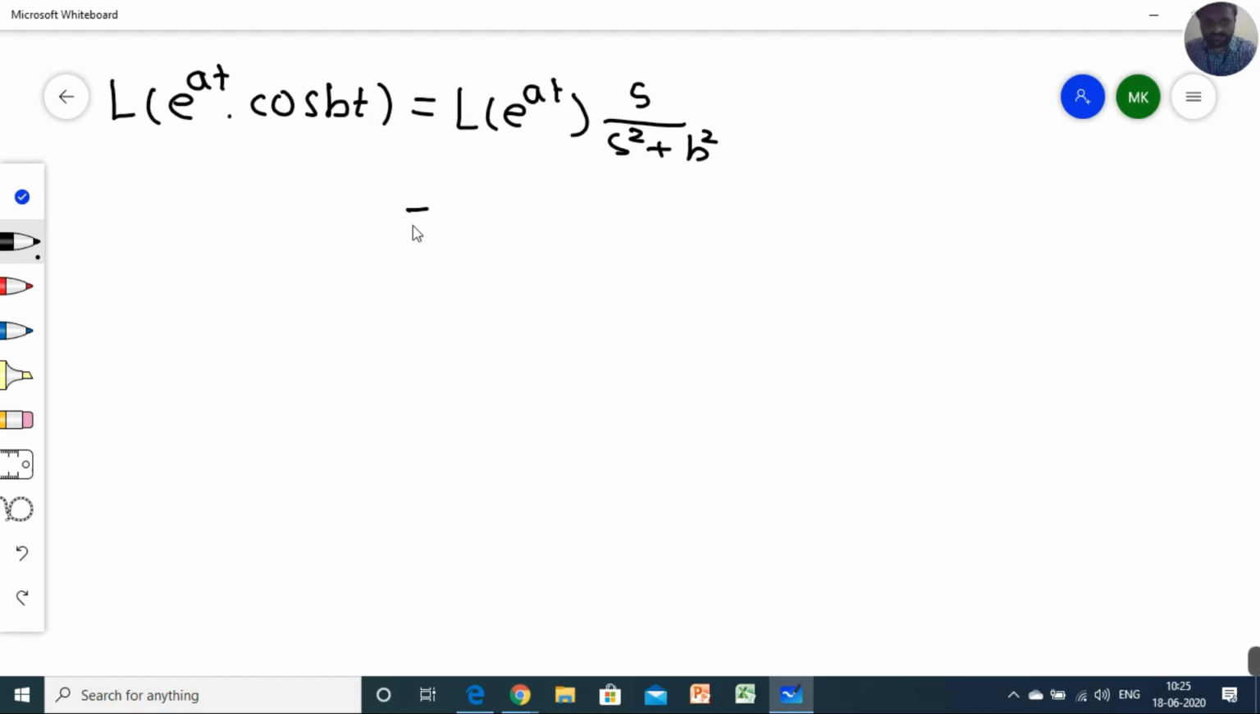Now Laplace of e raised to at, I have just told you that whenever there is an exponential and it is multiplied, then we have to use, that is e raised to at, as s plus a or s minus a, but the sign is what? Positive a. So you have to apply it wherever s is present. So s minus a upon s minus a the whole square plus b square.